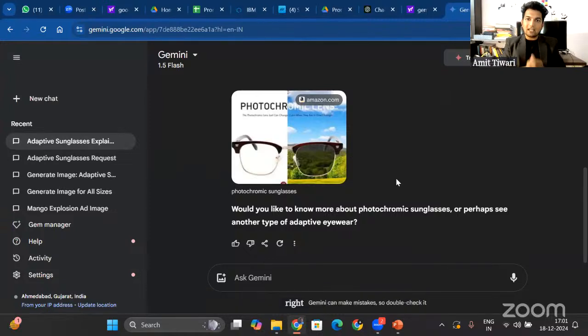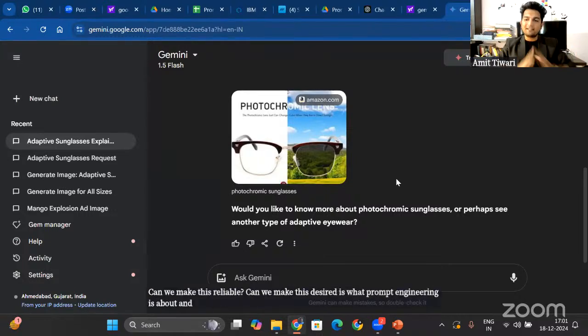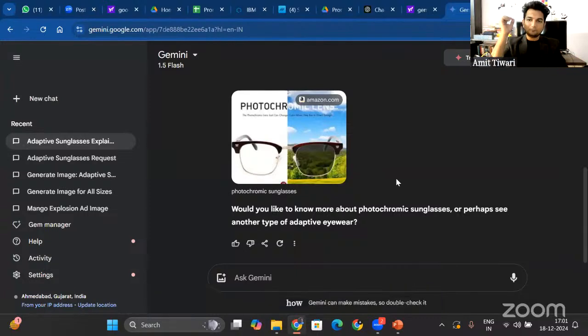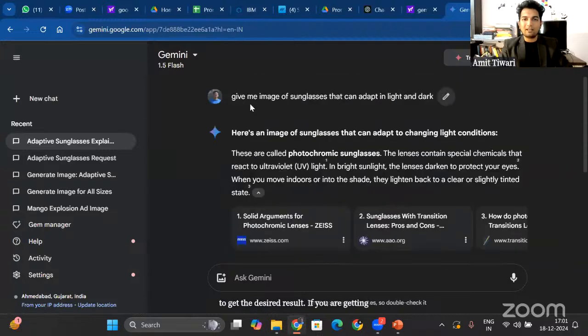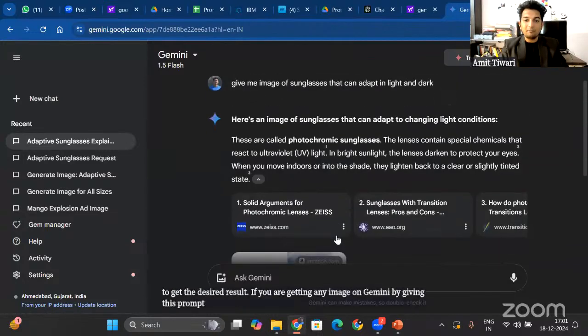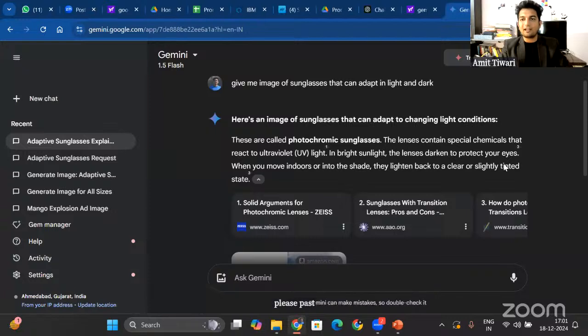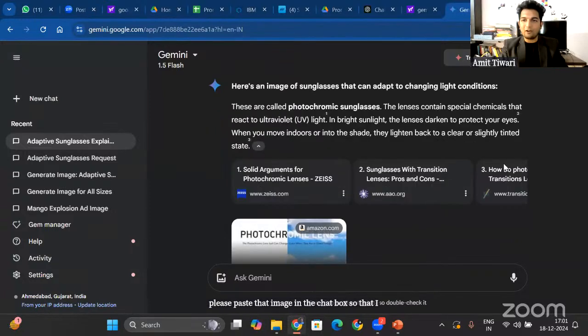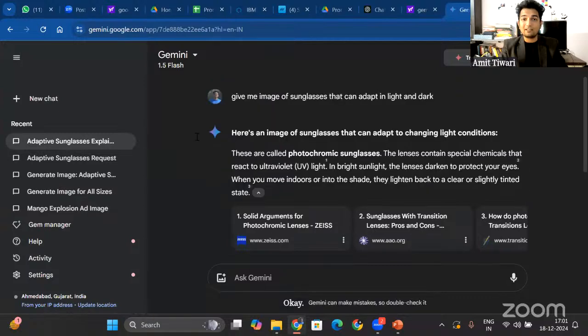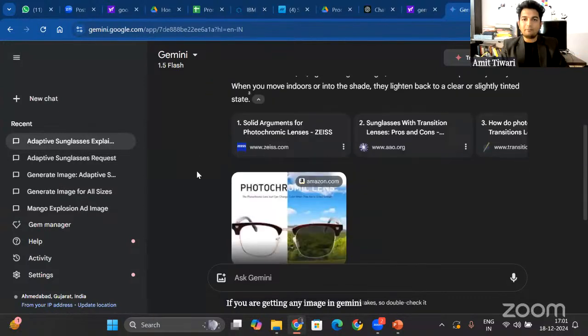So can we make this reliable? Can we make this desired? That is what prompt engineering is about. And I am going to take you into the basics of prompt engineering so that we learn how to create effective prompts to get the desired result. If you are getting any image on Gemini by giving this general purpose prompt, please paste that image in the chat box so that I can have an idea of what you are getting. If you are getting any image in Gemini for the product that you have, please paste it in the chat box so that I can see what you are getting.